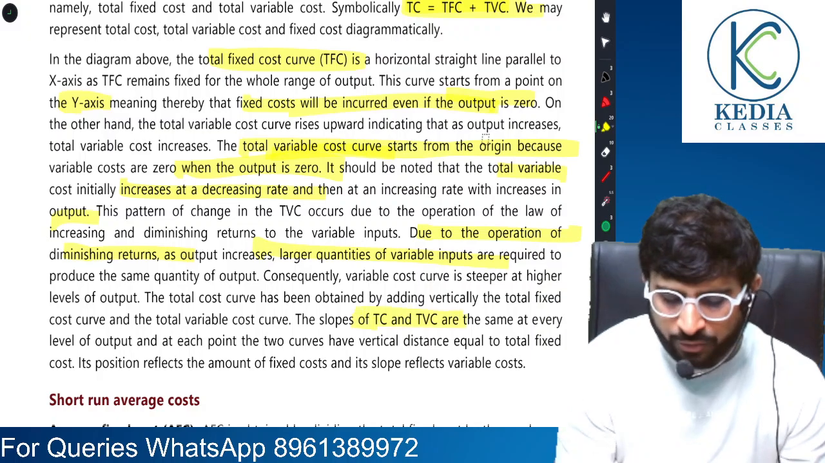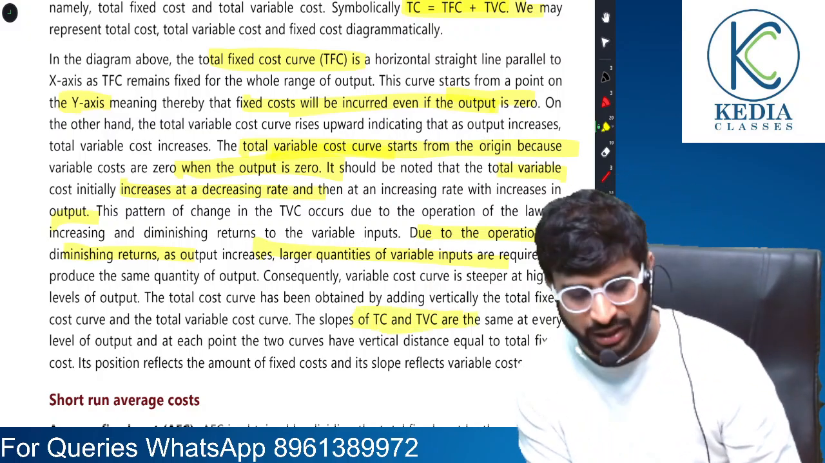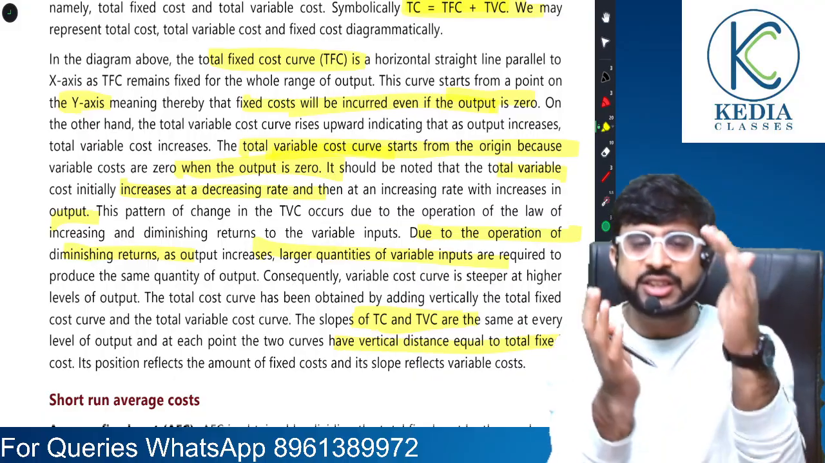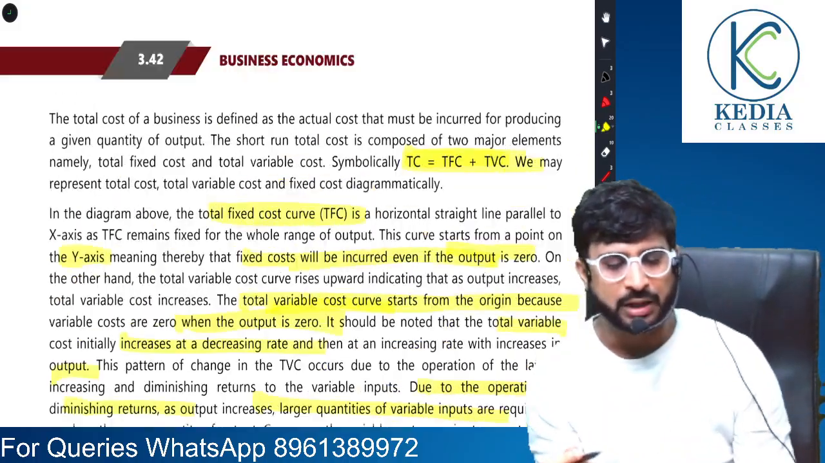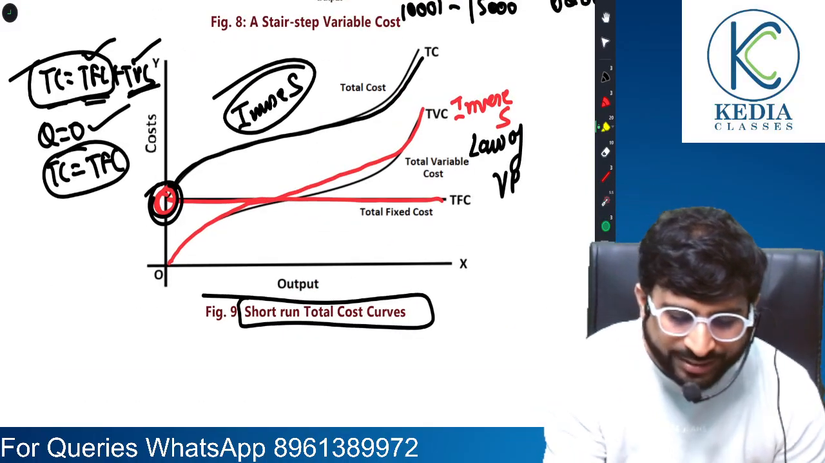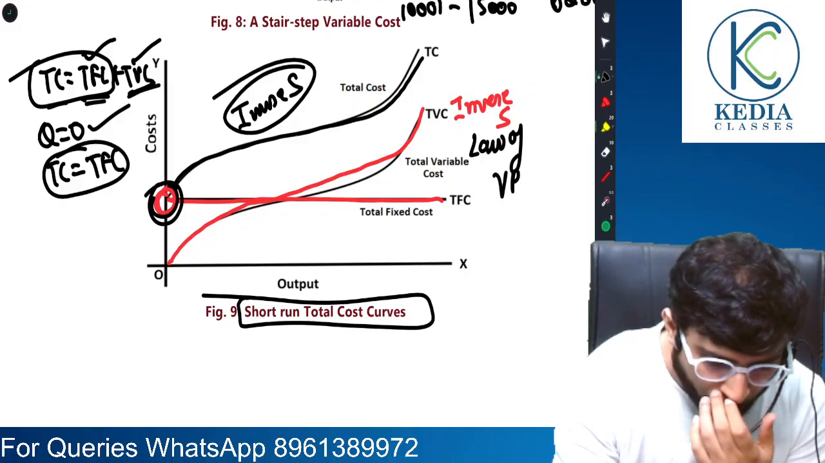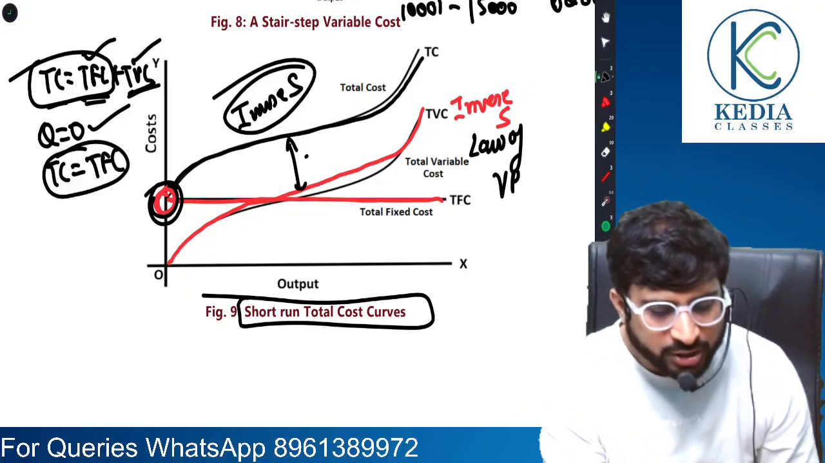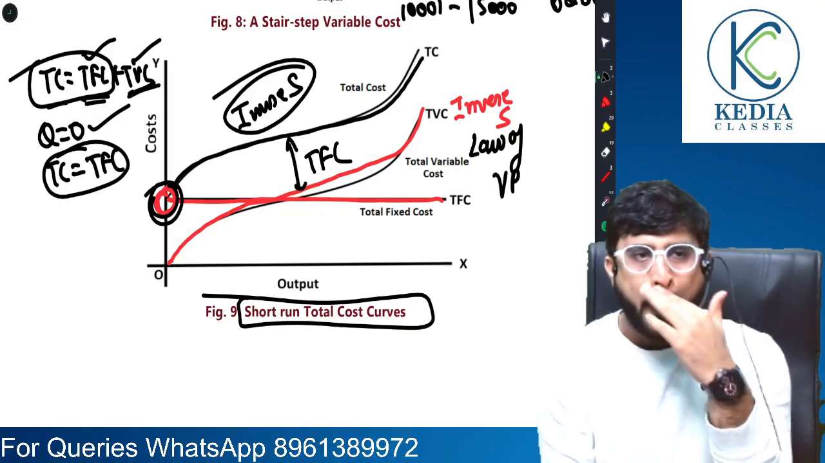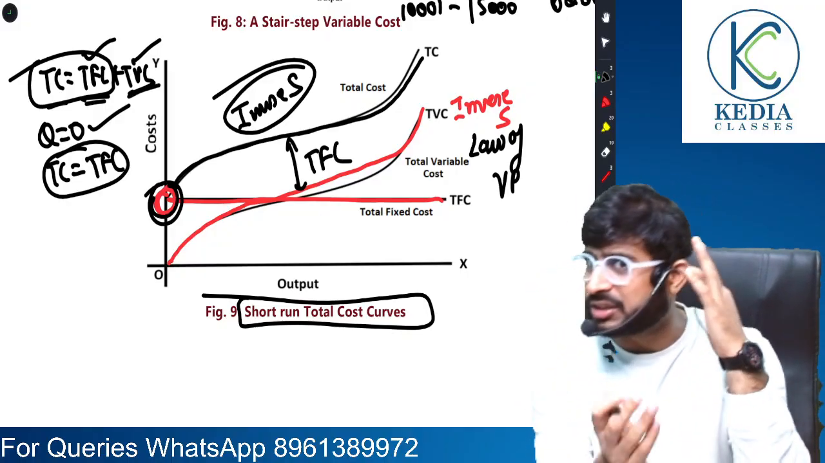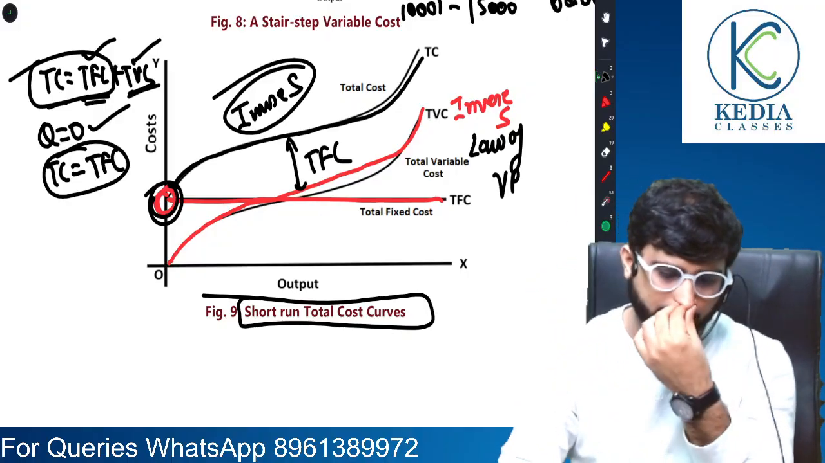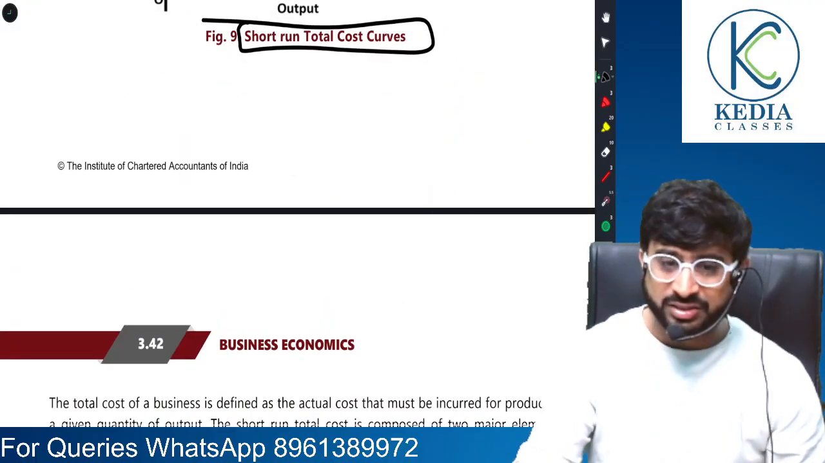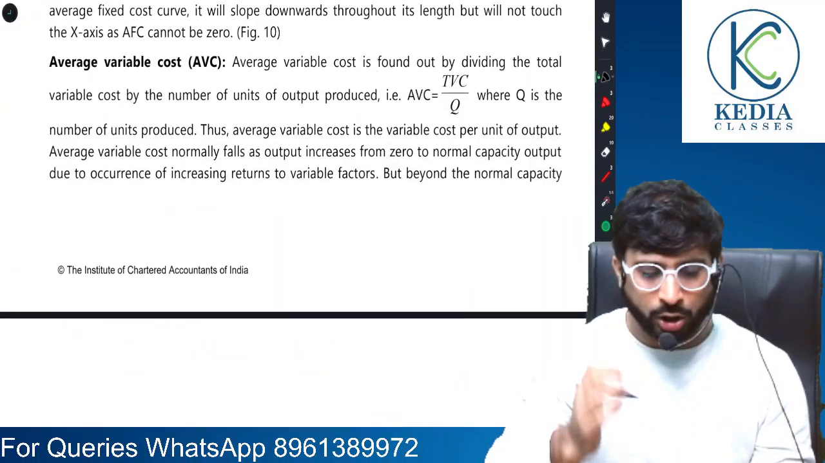Why is the shape of TC and TVC the same at every level? Because there is a common distance between them, which is TFC. One may ask you, why is the distance between these two always the same? Because the difference between them is nothing but TFC. Since TFC is always fixed, the name itself says total fixed cost, the distance between the two is fixed. So friends, this was all about the total concepts.